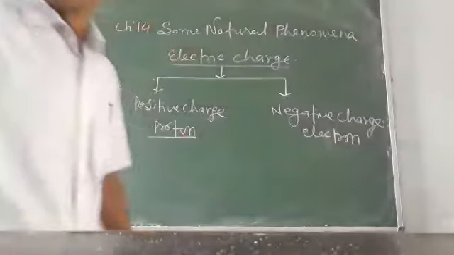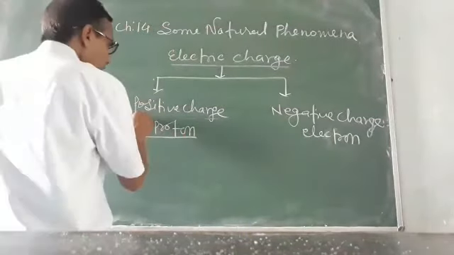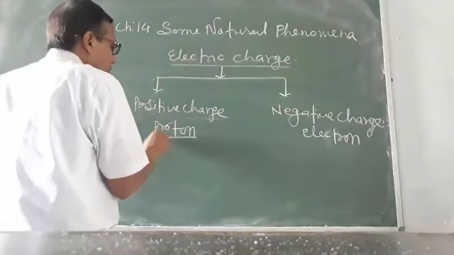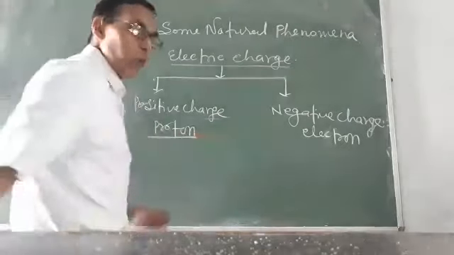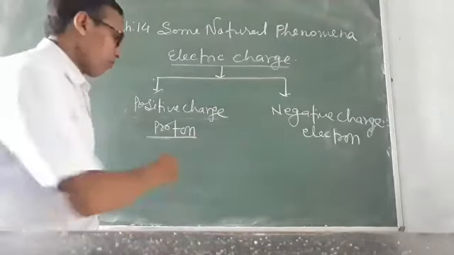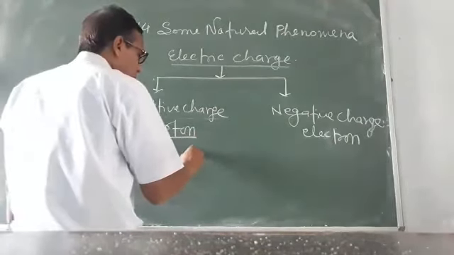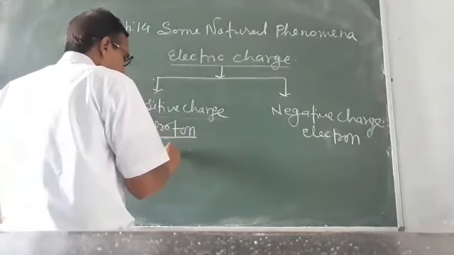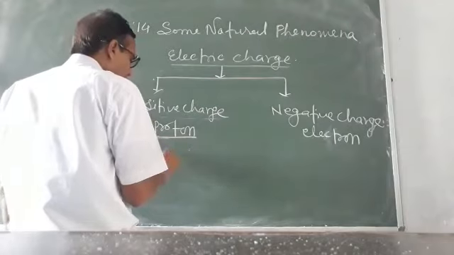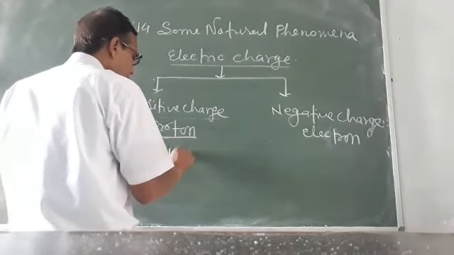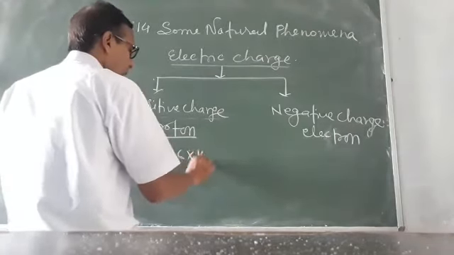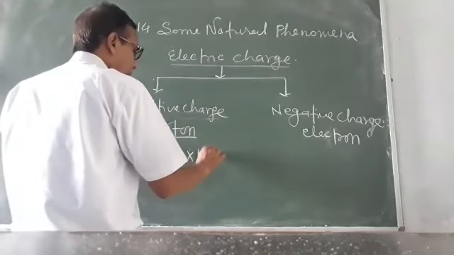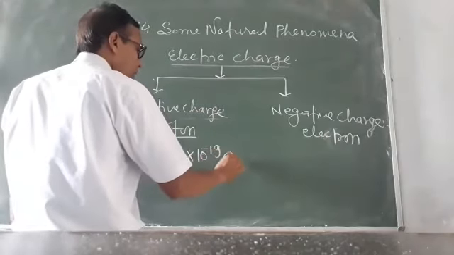Proton and electron both have the same magnitude of charge. Proton has plus 1.6 into 10 to the power minus 19 coulomb.